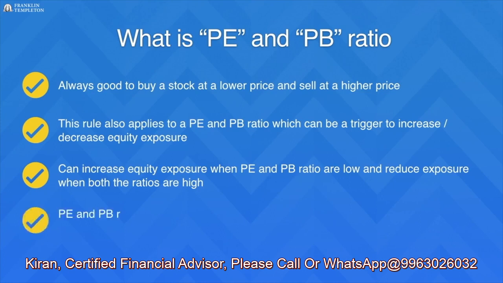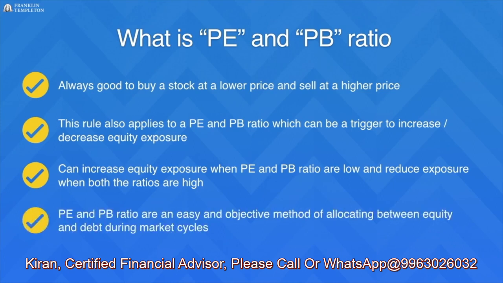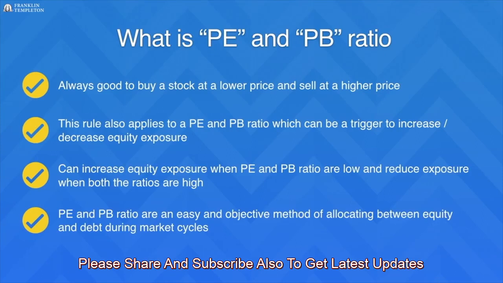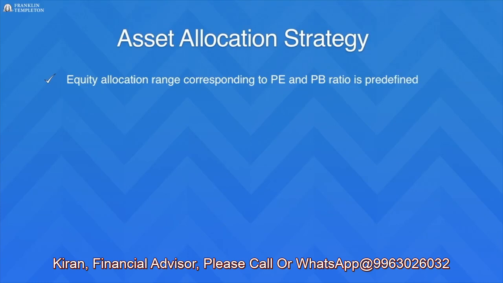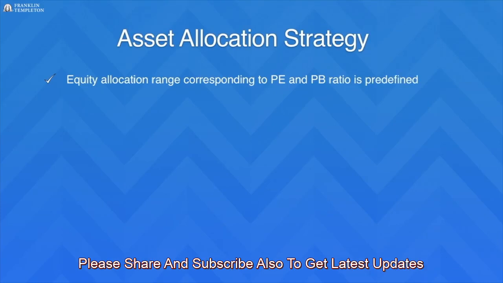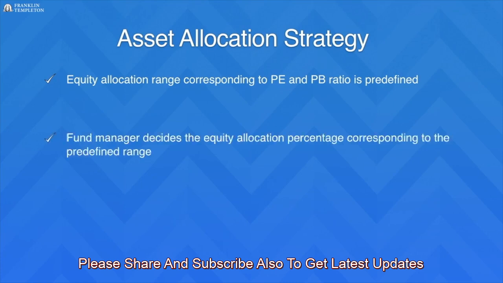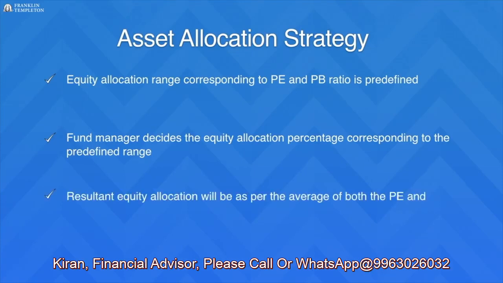The PE and PB ratio are thus an easy and objective method of allocating between equity and debt during market cycles. Now that we know how a PE and PB ratio works, let's understand how they are used in the Franklin India Dynamic Asset Allocation Fund of Funds. The fund has a predefined equity allocation corresponding to PE and PB ratio of Nifty 500 index. The fund manager decides the equity allocation percentage corresponding to these predefined ranges, and the resultant equity allocation will be as per the average of both PE and PB.